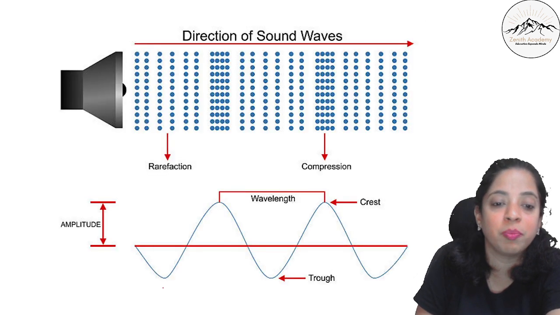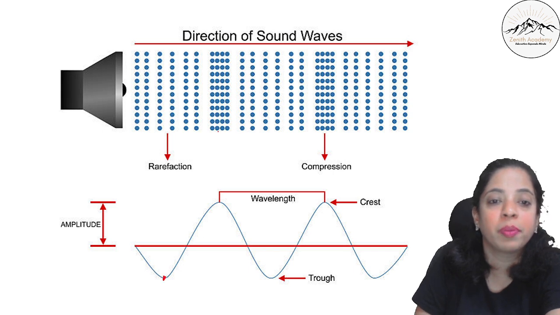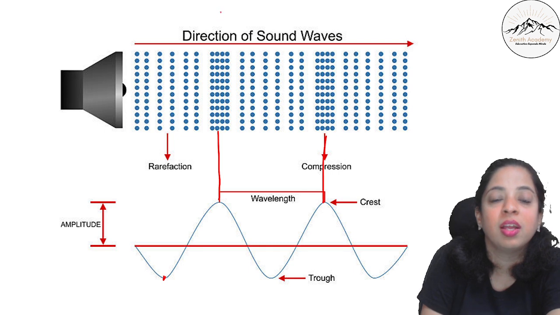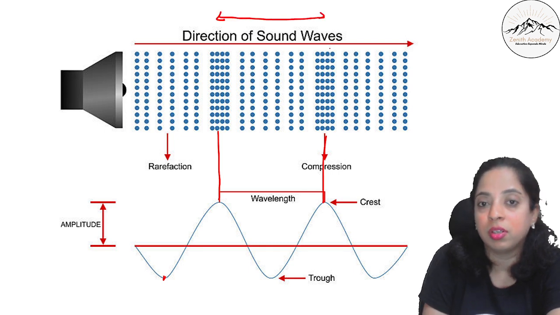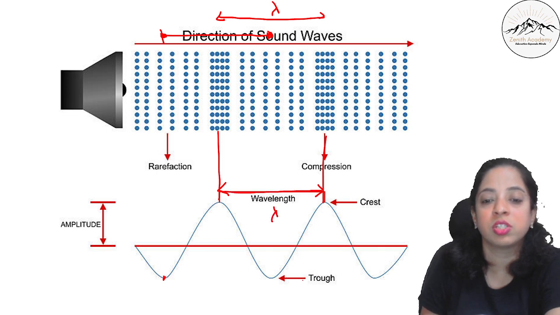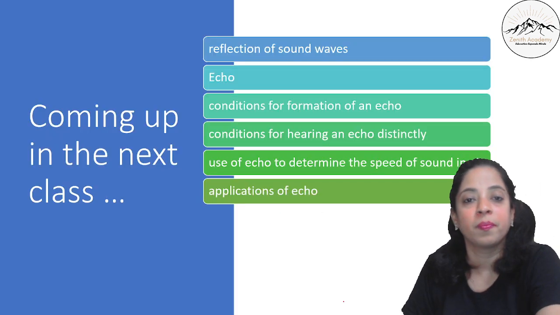The rarefaction can be compared with the trough, the compression can be compared with the crest, and this is the wavelength, the distance between two consecutive compressions or the distance between two consecutive rarefactions. This distance is known as a wavelength. Okay, so here you can see this is the wavelength, the distance between two crests or distance between two troughs.